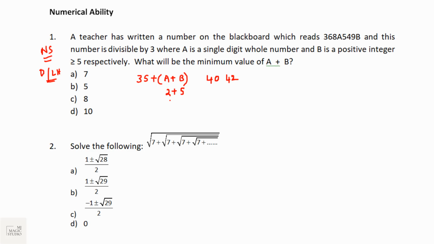So we can have this, this will also give us 42, or we can have this 0 and 7, this will also give 42. So now the question is, what is the minimum value of A plus B? Minimum value of A plus B has to be 7. It cannot be 5, because the minimum value of B is 5, then A has to be 0. In that case, the total would be 40, which is not divisible by 3. So the minimum value has to be 7.